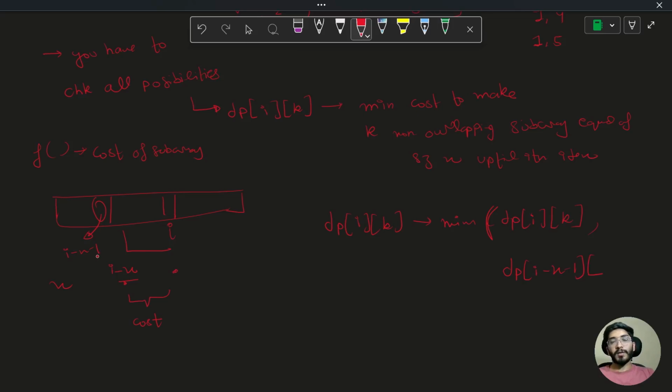And if you have found a subarray, you can decrement the count of it, which is now you want only k minus 1 subarrays, plus the cost of it. Cool.